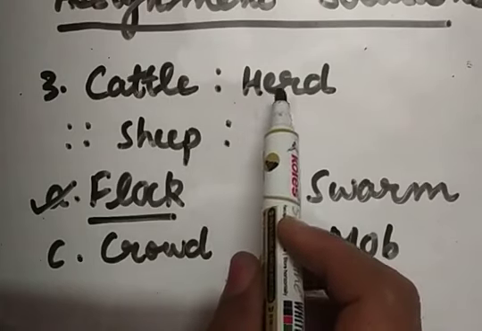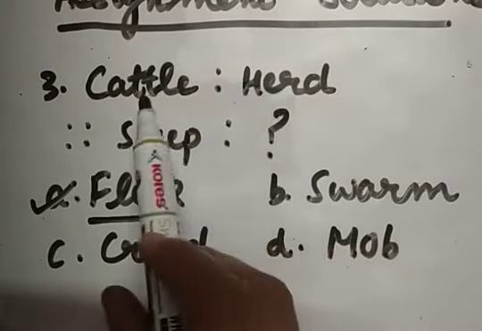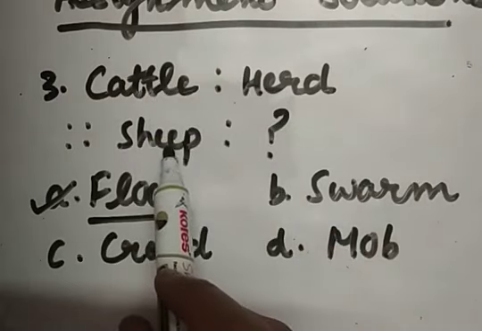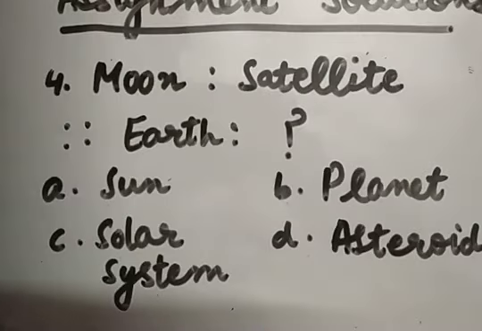So what is the relationship between the given two? Herd is a group of cattle. Similarly, flock is a collection of sheep. So the correct answer is A option, that is flock.